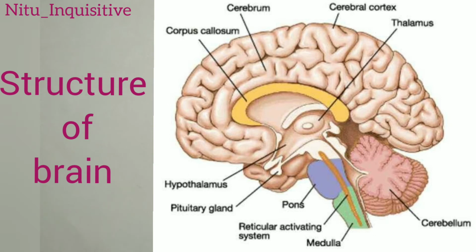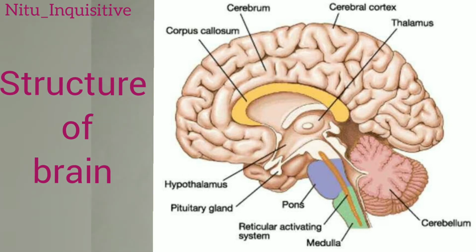Next important part is the brainstem, which consists of some of the most important parts such as the midbrain, pons and medulla. Let's understand the midbrain first, then we will discuss pons and medulla. So this midbrain is relatively small in size, which connects the hindbrain with the forebrain, and it has one of the most important parts known as the reticular activating system, which is responsible for our arousal, which makes us alert and active by regulating the sensory impulses.